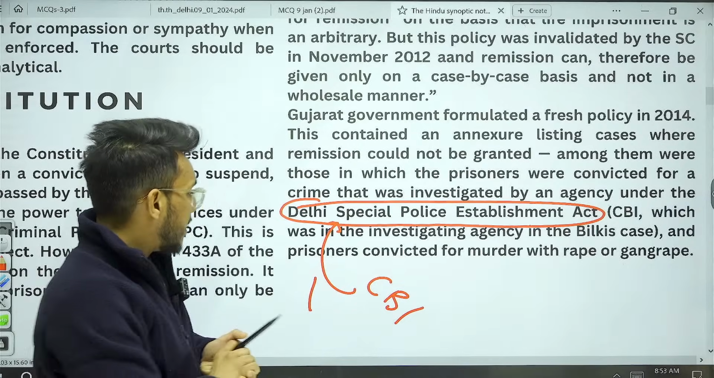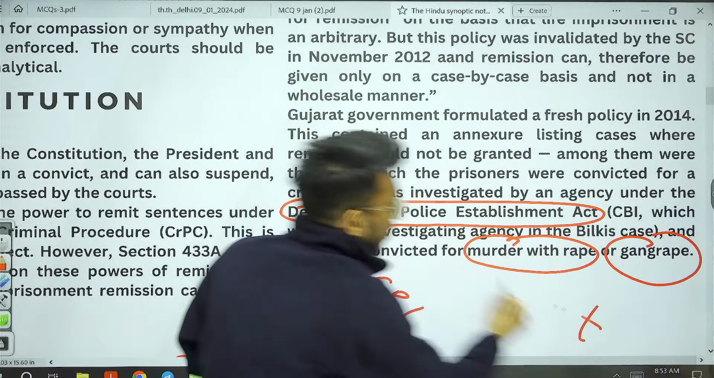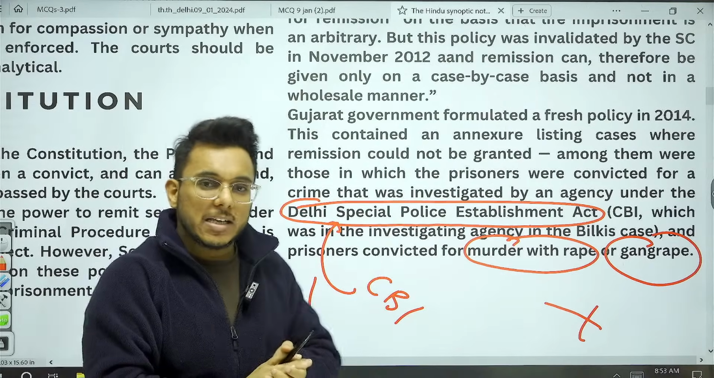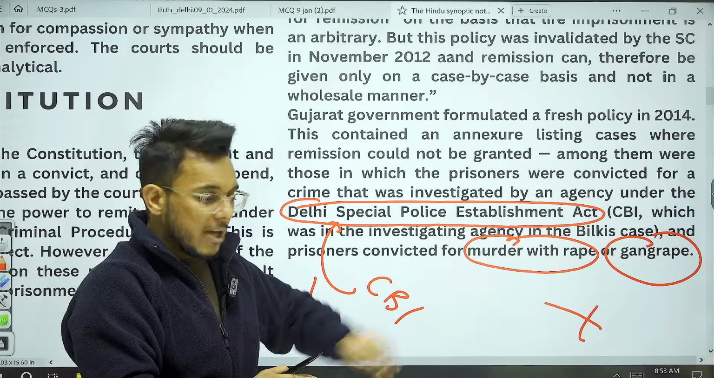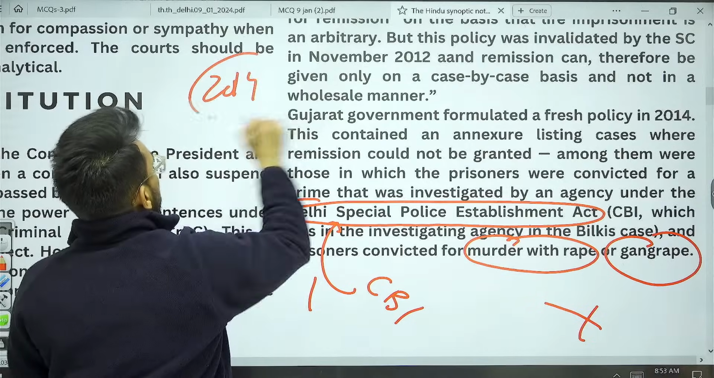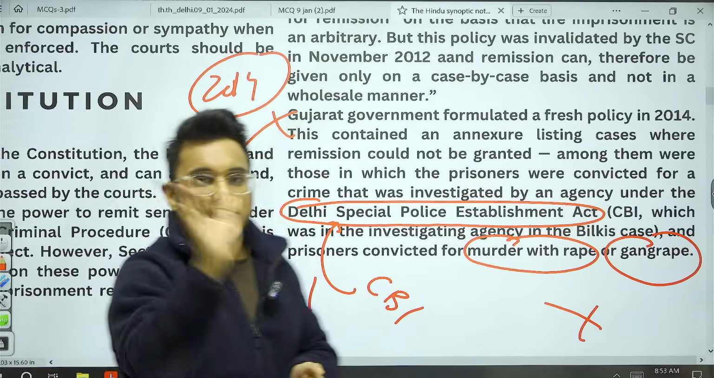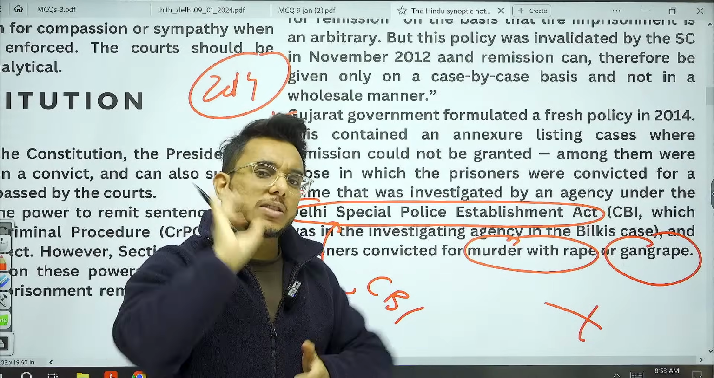Also, it was said that prisoners convicted for murder with rape or gang rape cannot be given the remission. And if we see in the Bilkis Bano case, murder and rape, gang rape was there. Okay, gang rape was there. So they cannot be released as per the 2014 policy. As per the 1992 policy, they could be released.